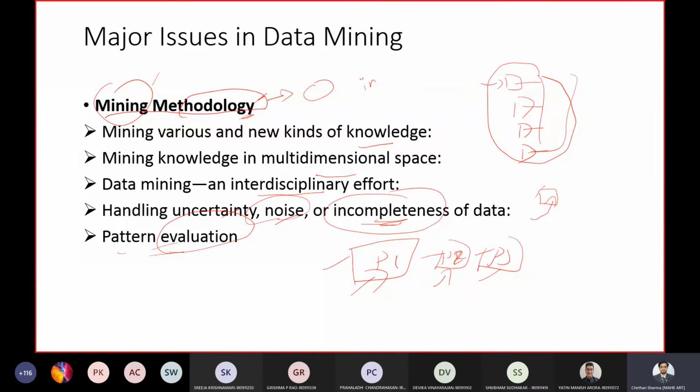So these are a few challenges in the methodology. One is that the methodology should be able to mine various new kinds of knowledge. It's not something which was pre-existing. The mining of knowledge should work in multi-dimensional space. I showed one example of multi-dimensional even in the last class. Multi-dimensional data will be in the form of a cube.